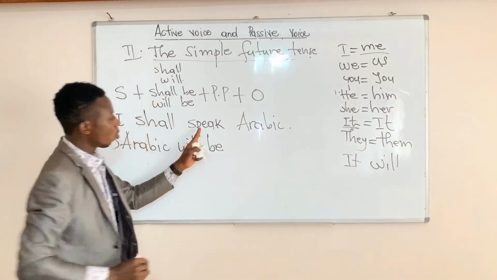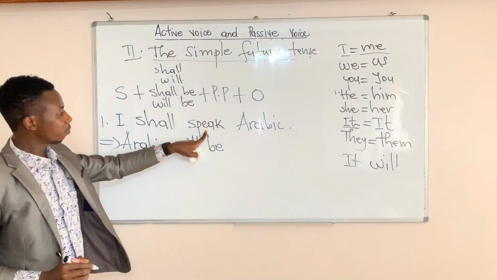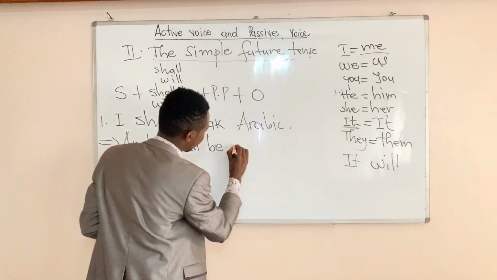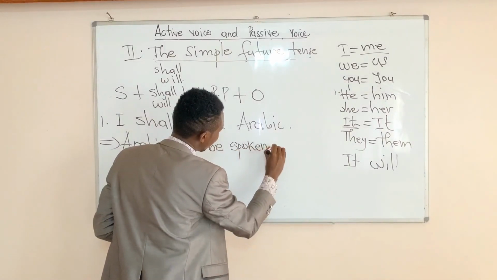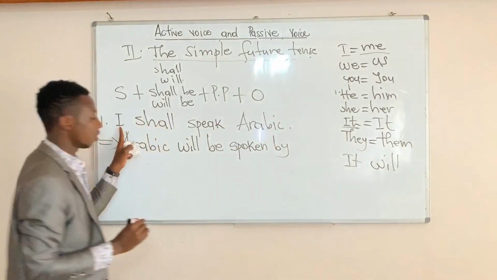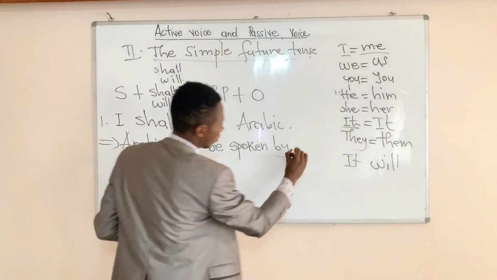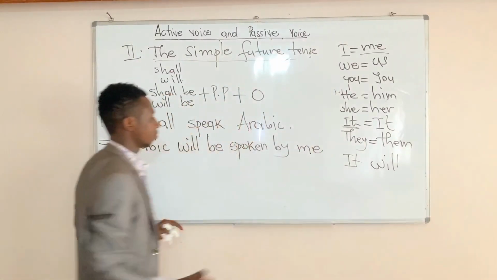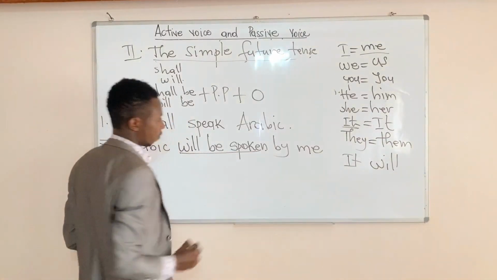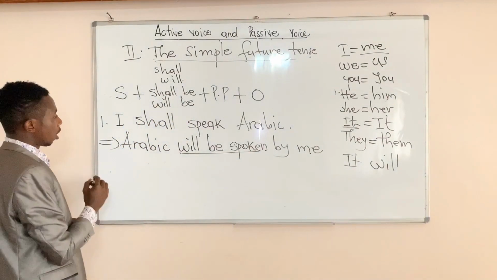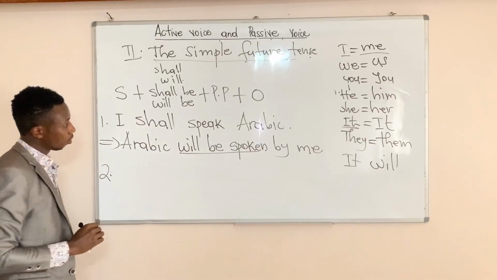So you say Arabic will be. What is the past participle of the verb to speak? Spoken. So Arabic will be spoken by me. Arabic will be spoken by me. Very good.